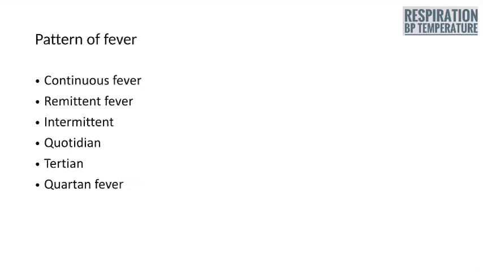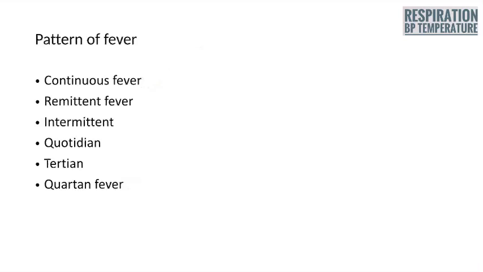Continuous fever means there will be fever round the clock for more than 24 hours, and the temperature will not fluctuate more than 1 degree centigrade. Remittent fever means the patient will be febrile throughout the day, but variation of temperature will be usually more than 1 degree. Usually it is more than 2 degrees. Intermittent fever means during 24 hours there will be febrile and afebrile periods.